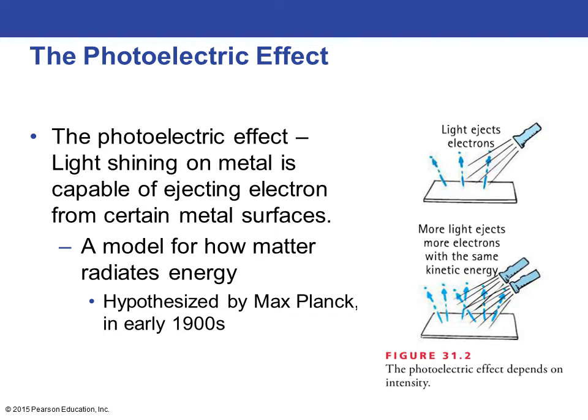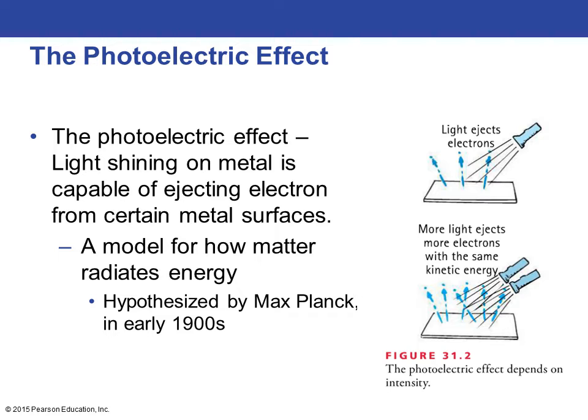Next, we'll take a look at the photoelectric effect, which shows that when light shines on metal, it's capable of ejecting electrons from certain metal surfaces. And it shows us a model for how matter is radiated off surfaces. It was hypothesized by Max Planck, again in the early 1900s.